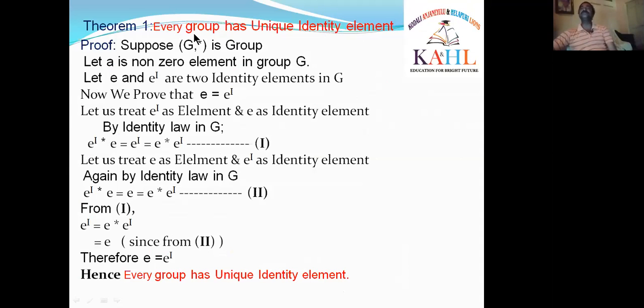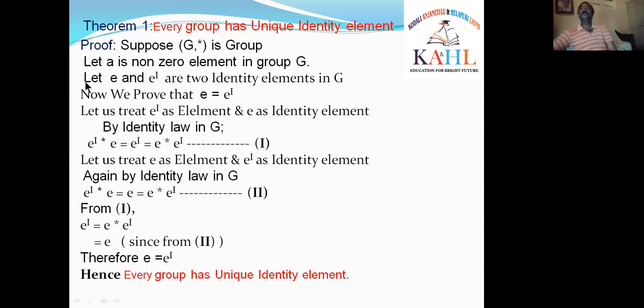We have to prove this statement. What is the proof? Suppose I am taking that (G, *) is a group. Generally in theorems we use the binary operation dot, but I have given the definition with star. That's why this theorem will be proved by taking the binary operation star, for your convenience only. (G, *) is a group. You can take the dot also.